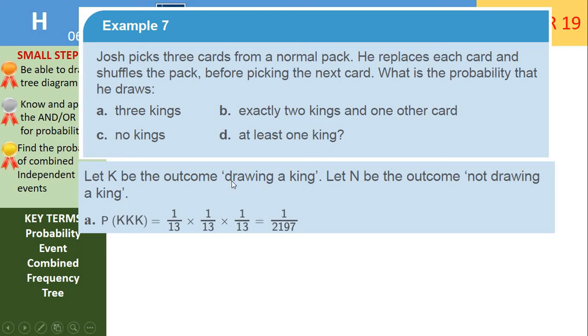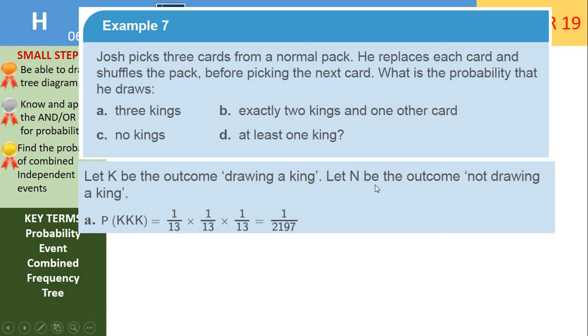and another king. Now if we think about each suit, there is 1 card out of 13 which is a king. Now you could think, well actually there's 4 kings out of the 52. Yes, that's also correct. It would just cancel down to 1/13. So the probability of a king and another king and another king is 1 over 2,197.